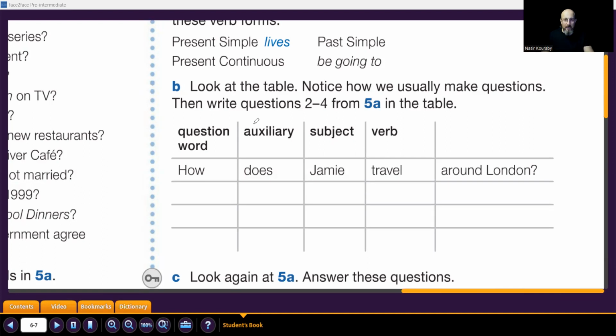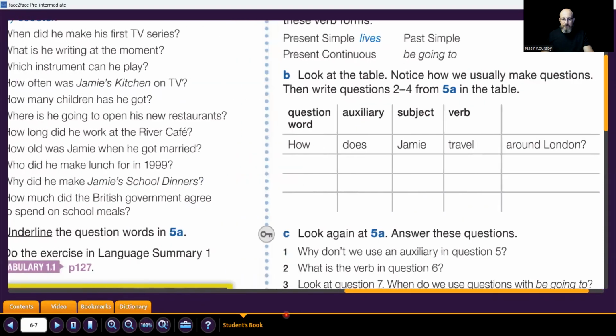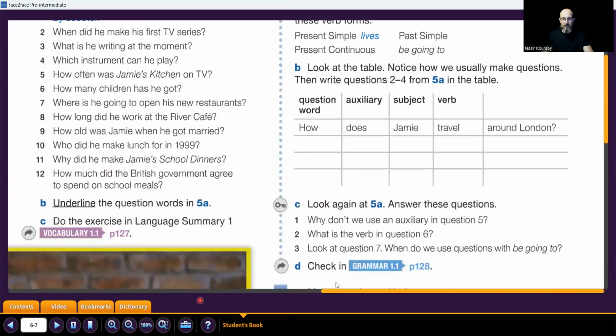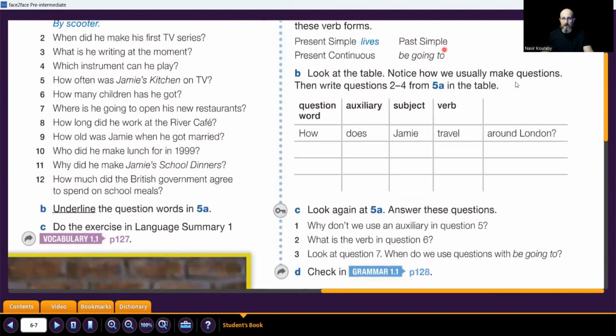So what we will do now, it says, write questions 2 to 4 in the table. Let's go to the table here. So where are 2 to 4? So here we have 2, 3, and 4.